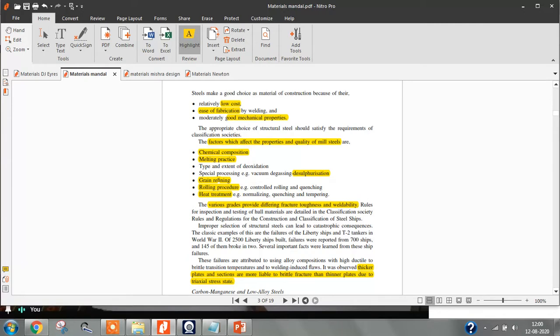Second option is, how to increase strength of steel? By reducing grain size. When you are heating the steel in the furnace, the grain size will reduce. Then, if you allow it to cool very slowly, the grain size is going to increase. So what you need to do is cool it immediately.